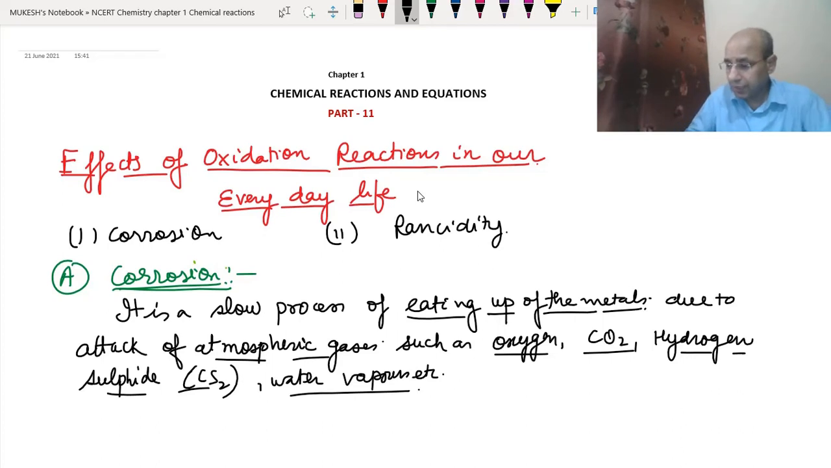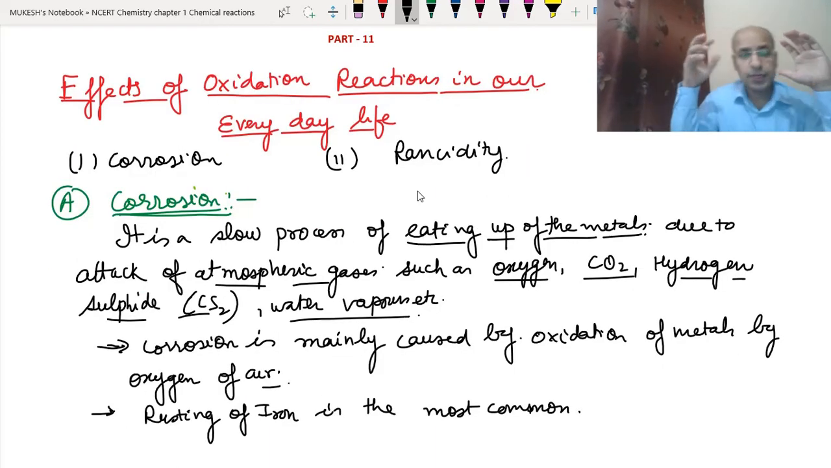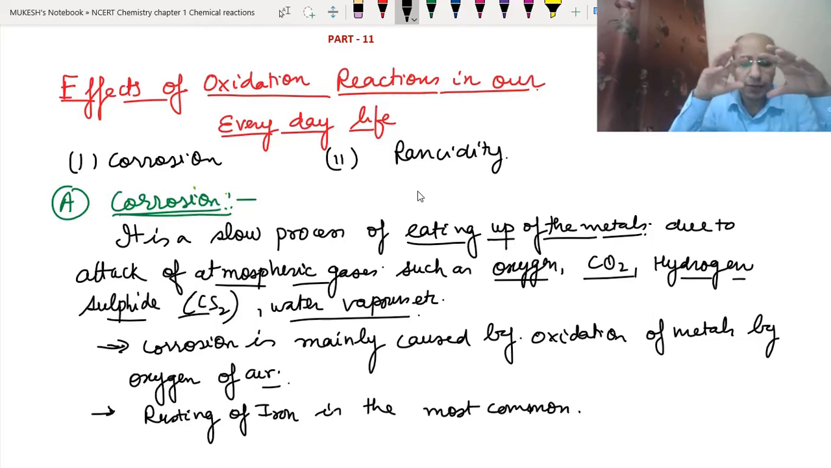Clear? So we can say the main cause of corrosion is mainly the oxidation of metals by air. It means the metals react with the oxygen of the air. So corrosion is mainly caused by the oxidation of metals, because of the oxygen and the water vapors, the moisture, both present in the air. So corrosion is caused.